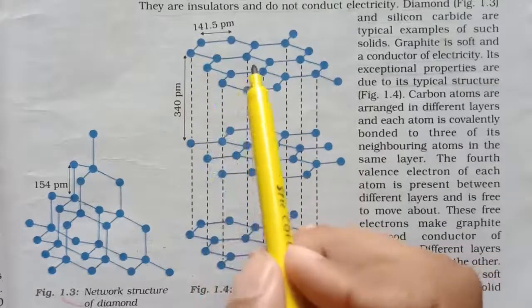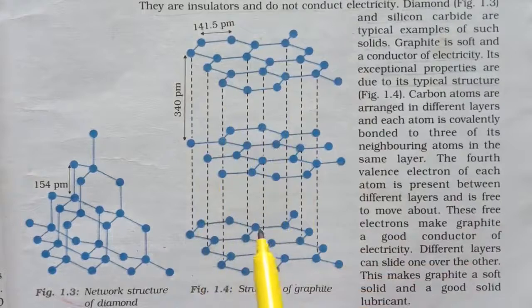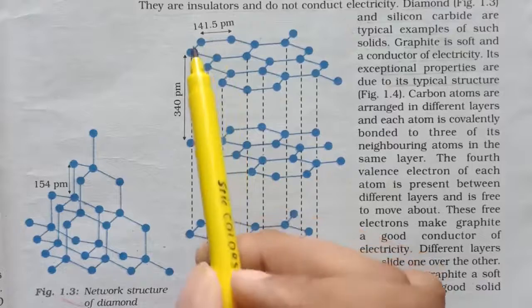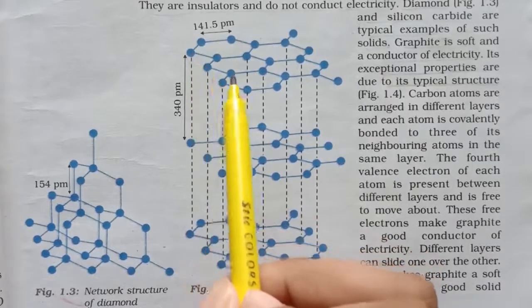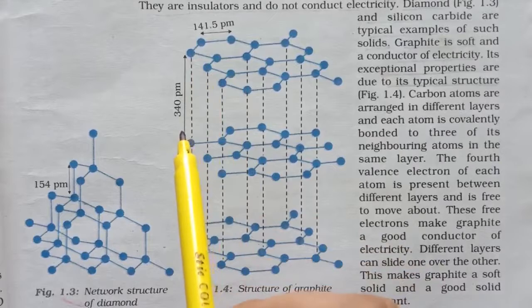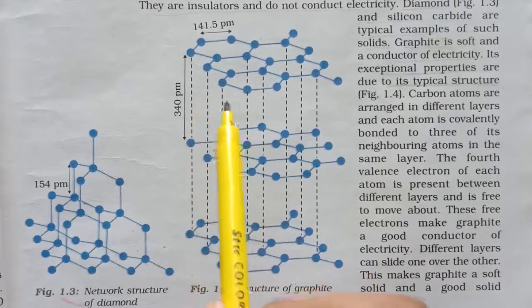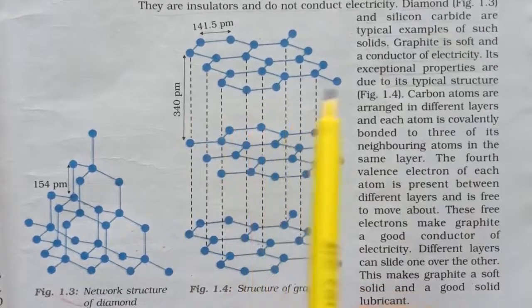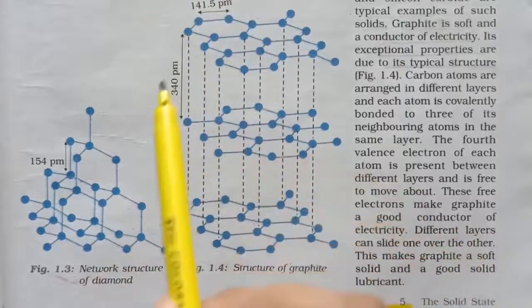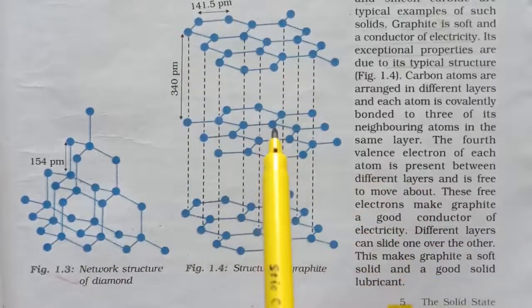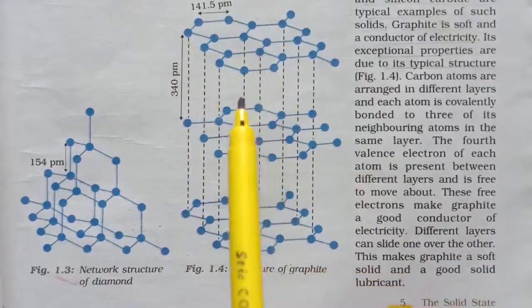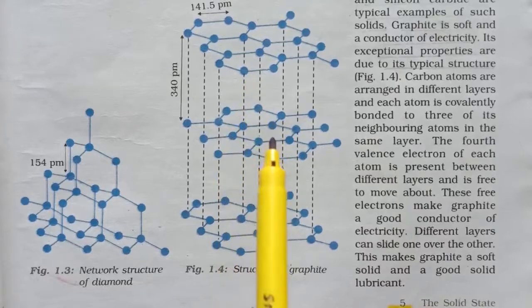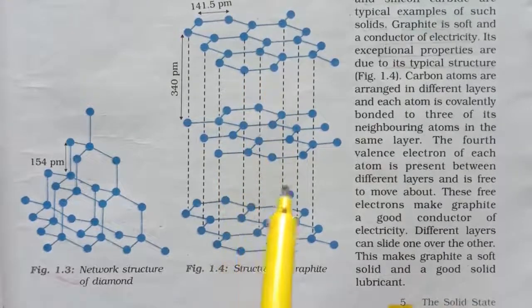So in graphite, the carbon atoms are arranged in different layers and each atom is covalently bonded to 3 of its neighboring atoms, and the fourth valence electron of each atom is present between different layers and is free to move about, and this makes graphite a good conductor of electricity. These different layers can slide one over the other. This makes graphite a good solid lubricant. So graphite can be used as a lubricant, as well as being a good conductor of electricity.